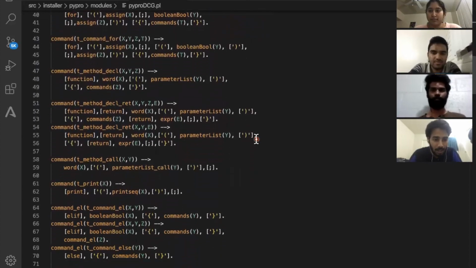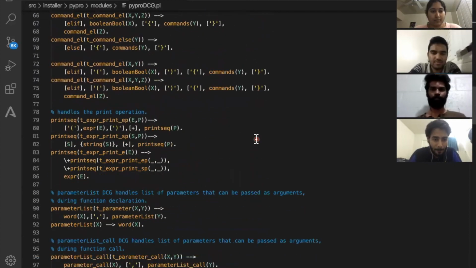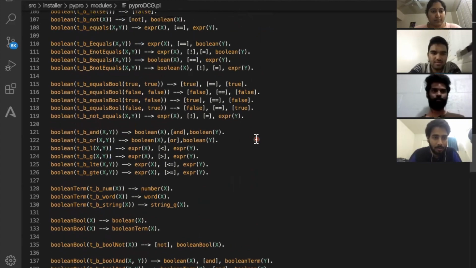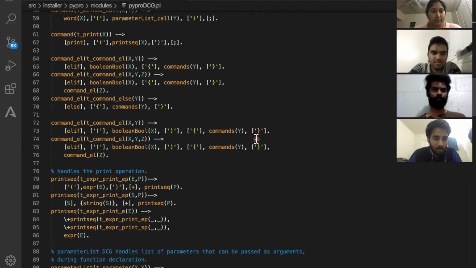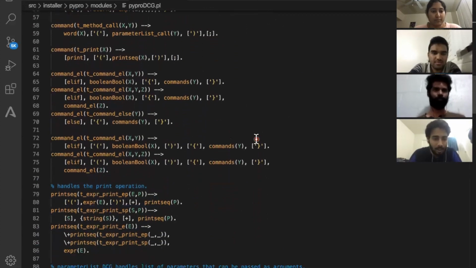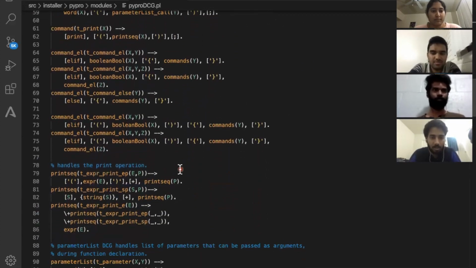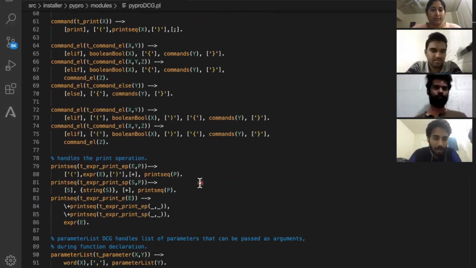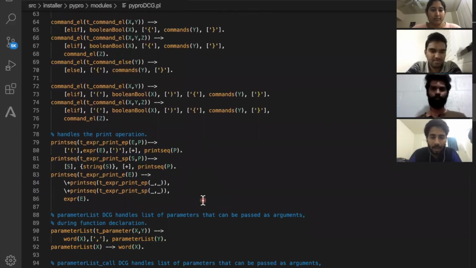Similar to that, for print statements also, we have parse tree nodes. So print statements can be a combination of expression strings. So according to that, we have that accommodated in our parse trees.